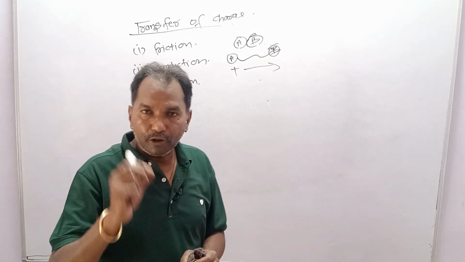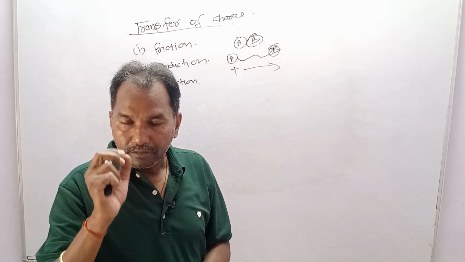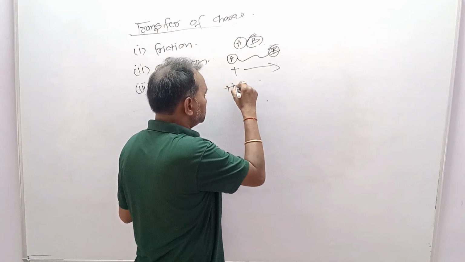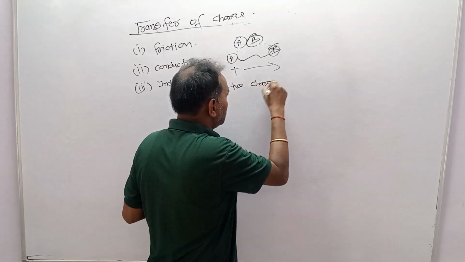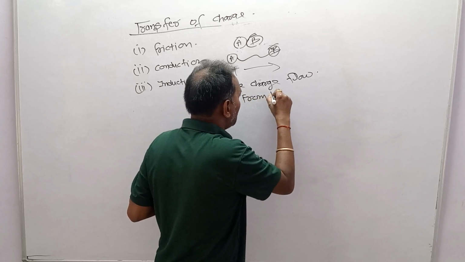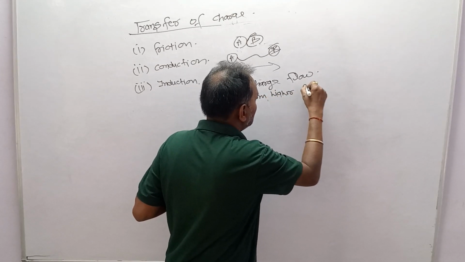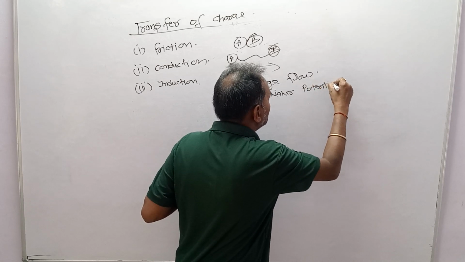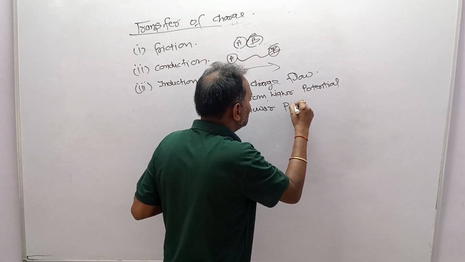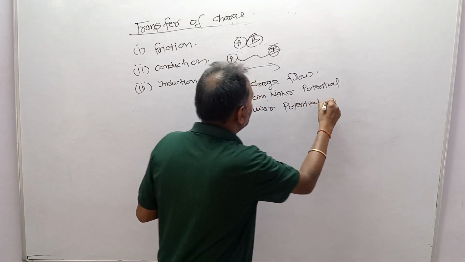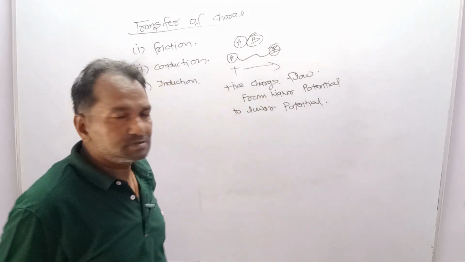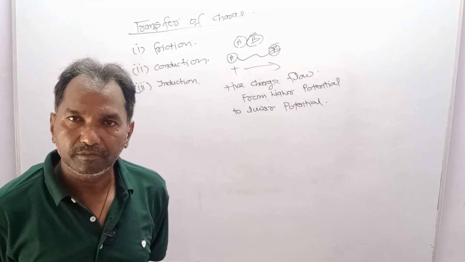Dear students, positive charge flows from higher potential to lower potential, and the converse is true: negative charge flows from lower potential to higher potential.